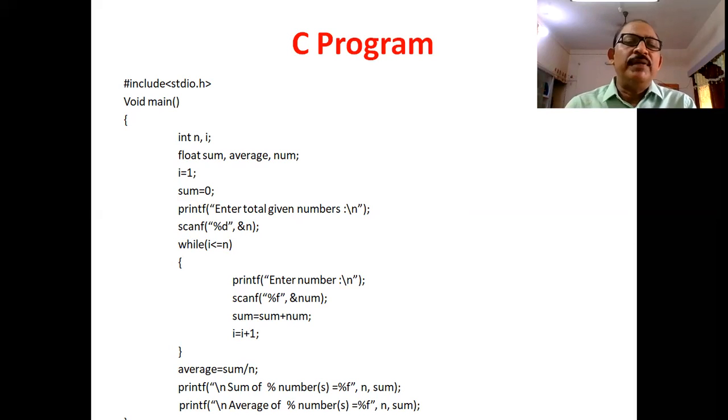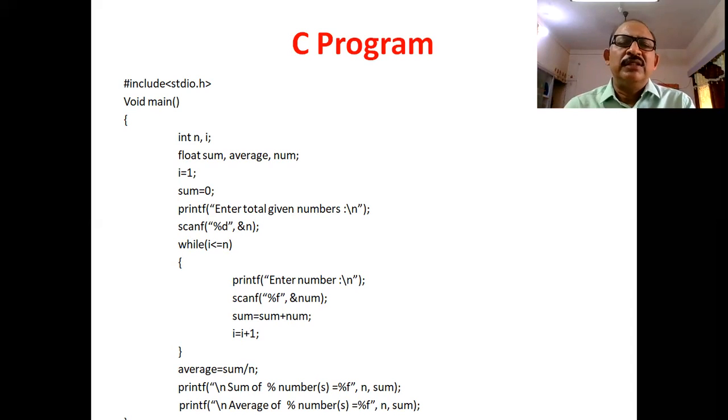Next, what will be our next step? Next step is we want to read the total numbers of input. For this, first you have to display a message on the screen: Enter total given numbers. Here we will use the printf function. The printf function is used to display information on the screen.